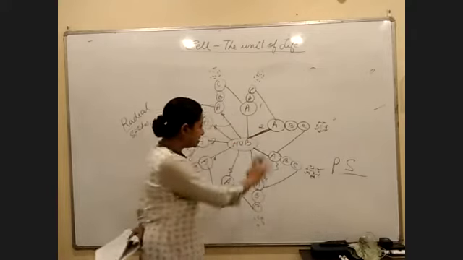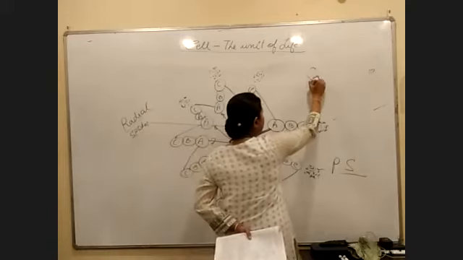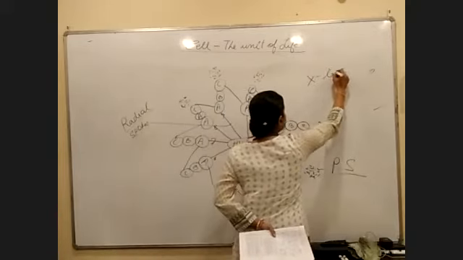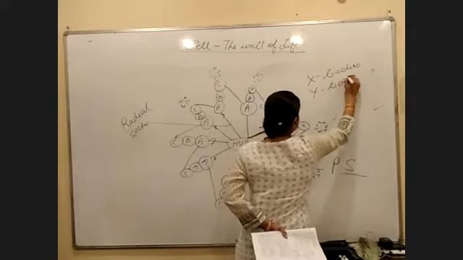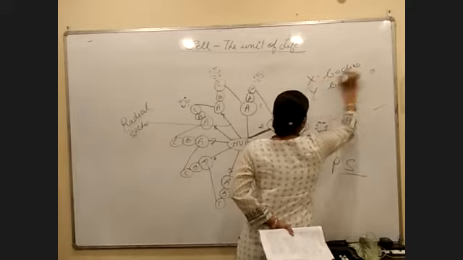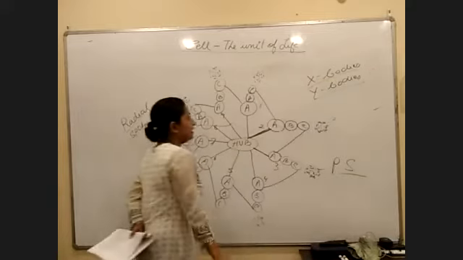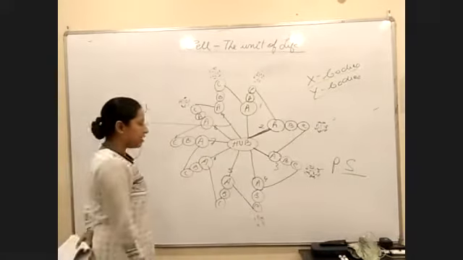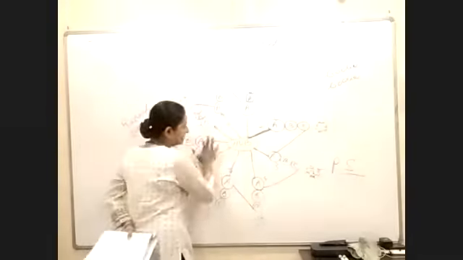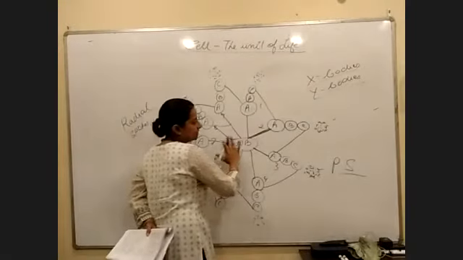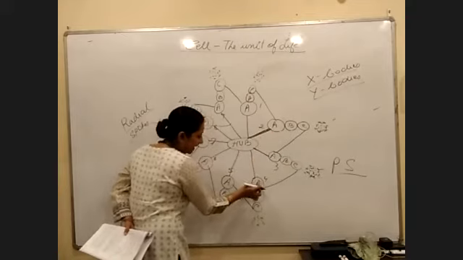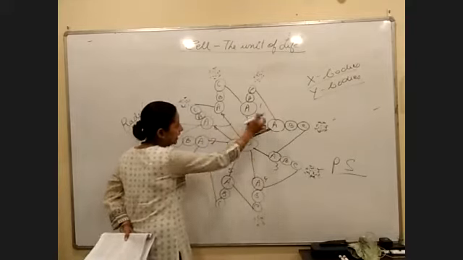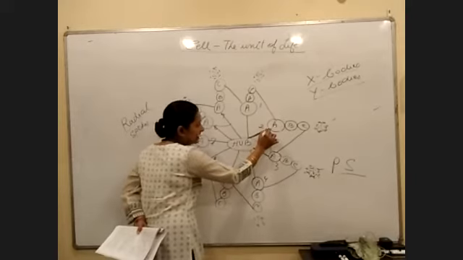When you read this structure, you will come across certain words called X bodies and Y bodies. It is in the PDF; I don't know whether you have read it, right? So you have something called X bodies and Y bodies. Inside this entire thing you have the cytoplasm. In this portion, inner to each and every A microtubule, you will see thickening